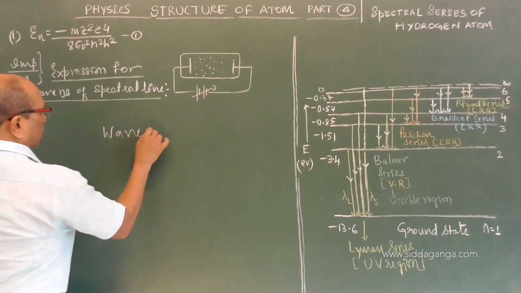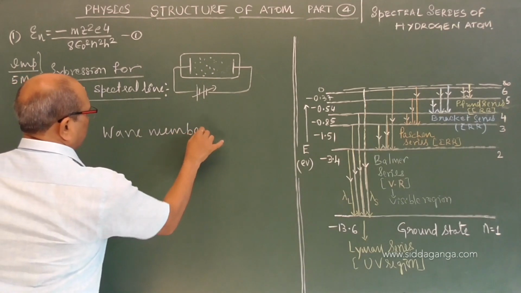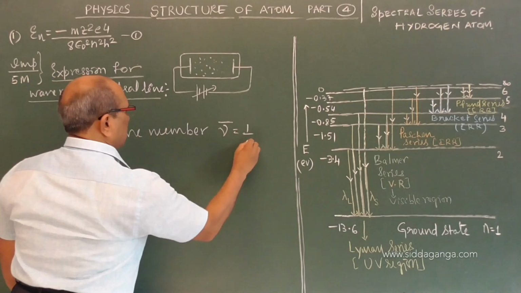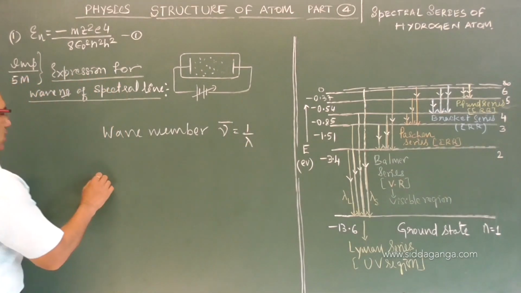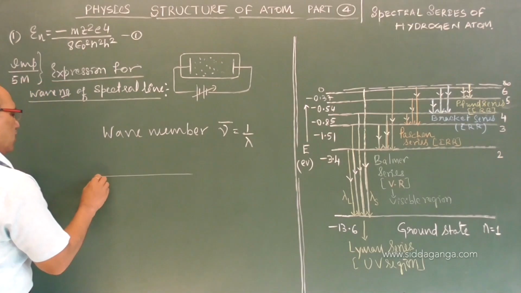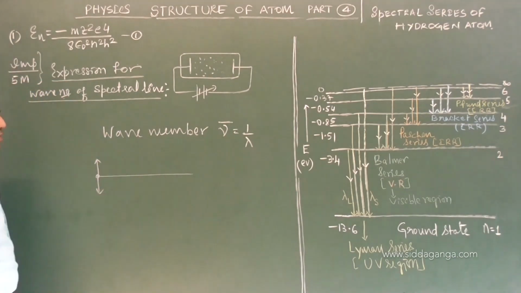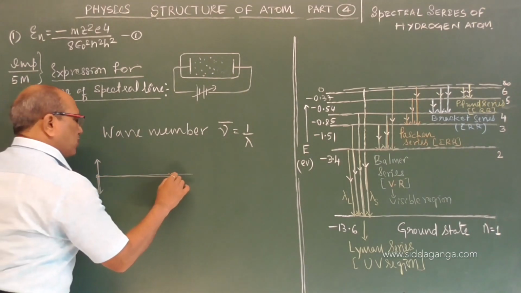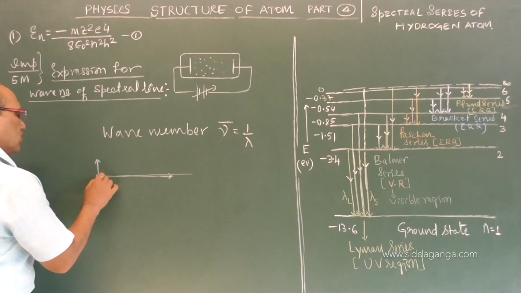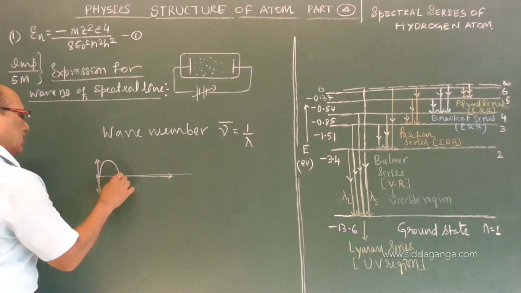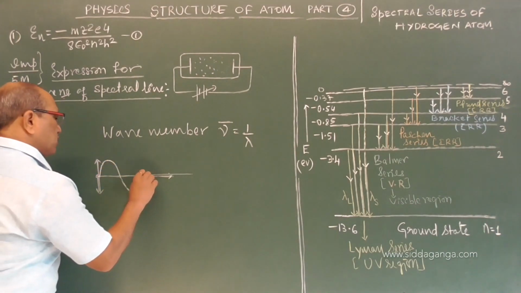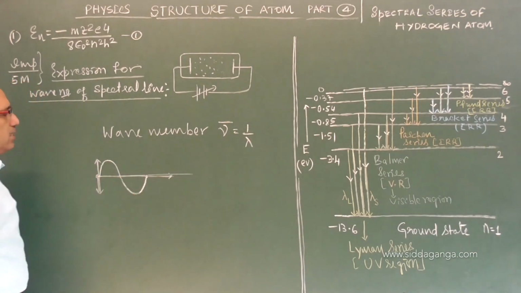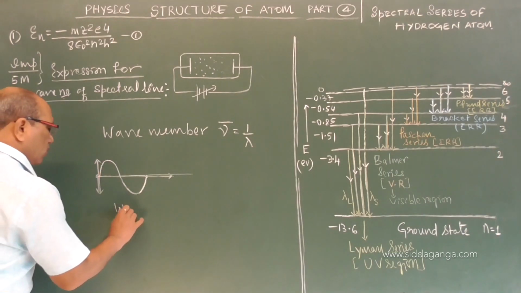Wave number is represented by nu bar, and it is equal to 1 by lambda. You know, when a wave is propagating, the medium particles execute simple harmonic motion. As they vibrate, the disturbance propagates along a particular direction. One complete set of such disturbance we call a wave.